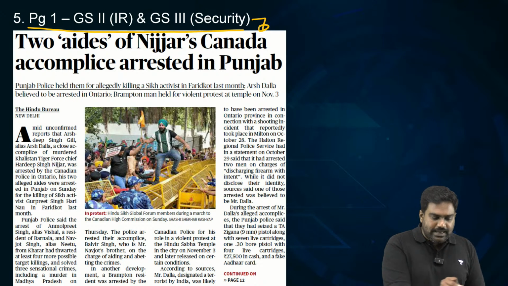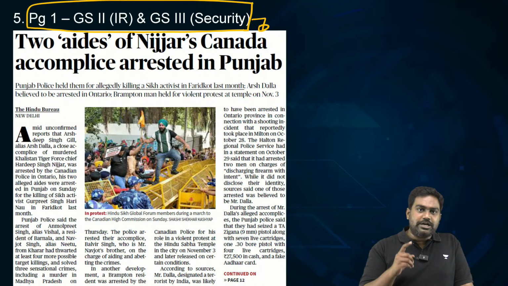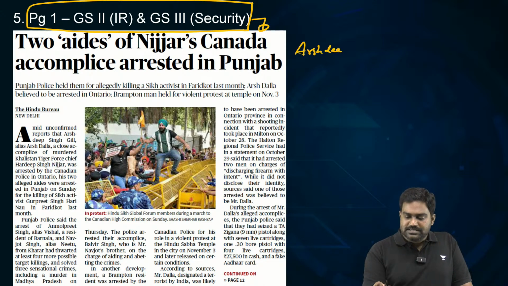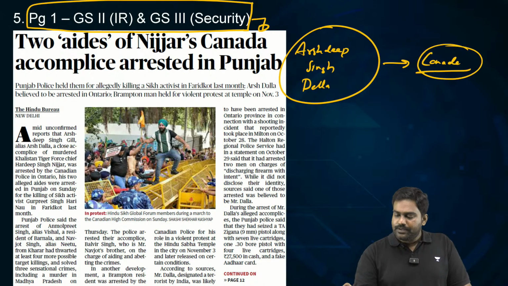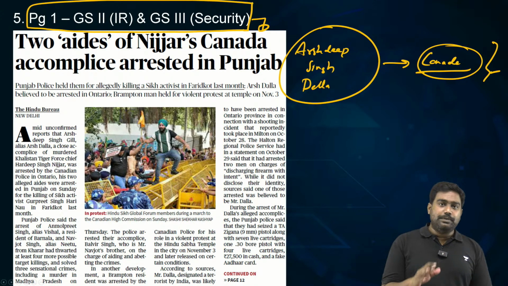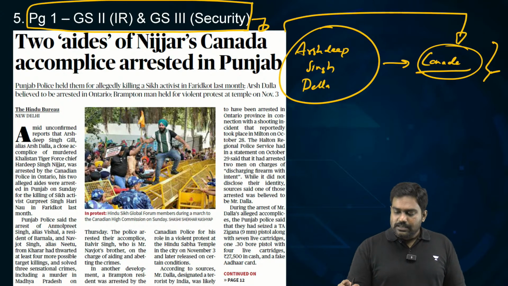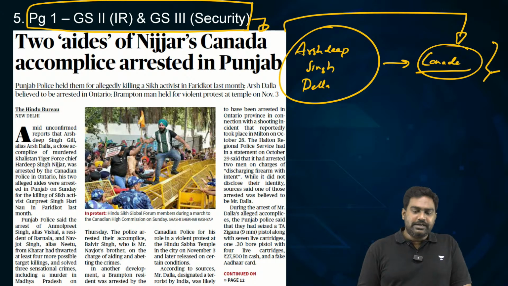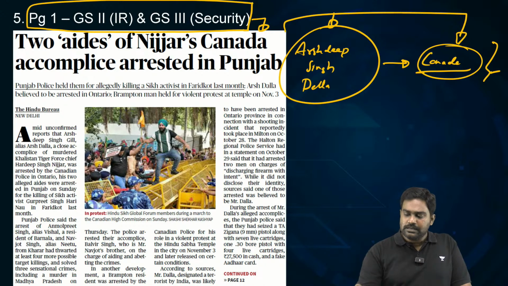On the front page, we have an important update regarding the Khalistan movement. A wanted terrorist, Arshdeep Singh Dalla, has reportedly been arrested by Canadian authorities in Canada. Now, this comes as a major breakthrough, but however, the reports are not entirely confirmed. Sources have informed media outlets that most likely one of the most wanted terrorists, Khalistani terrorist, Arshdeep Singh Dalla, who was hiding in Canada, has been detained by Canadian authorities.